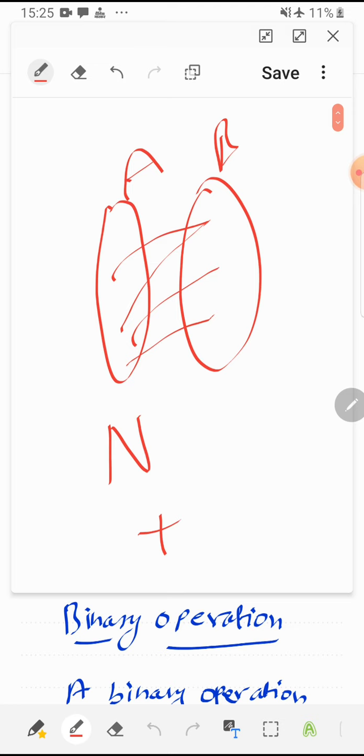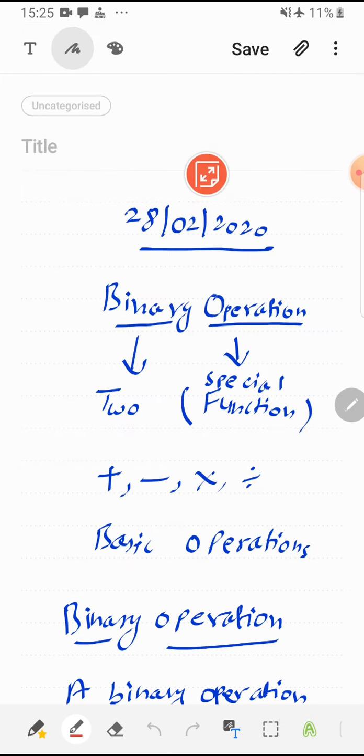So that means every natural number can be associated with some another natural number uniquely. So that means conditions of function are being followed in operation also. So that is why we call this a special function.